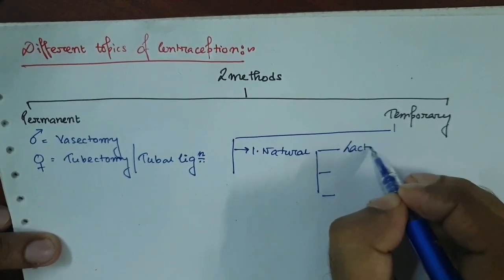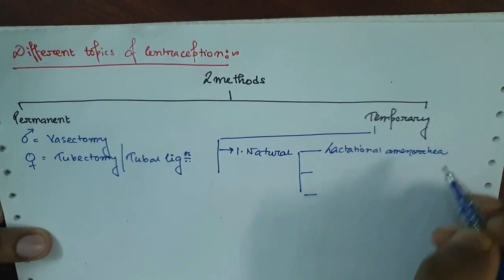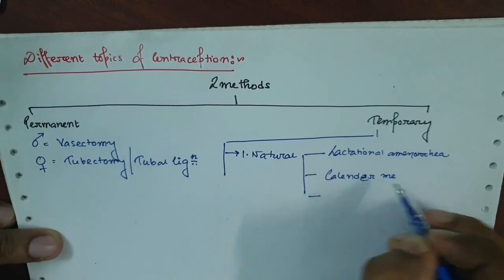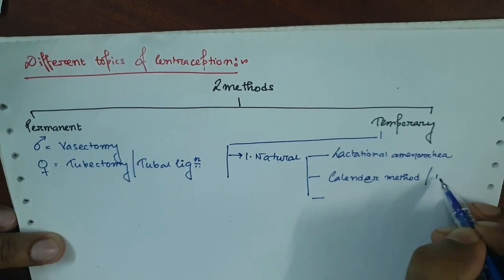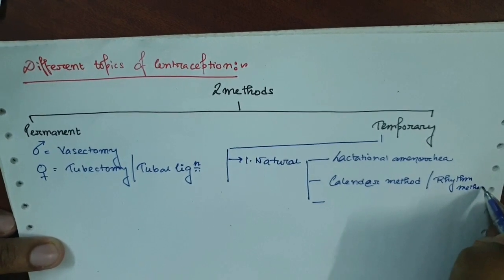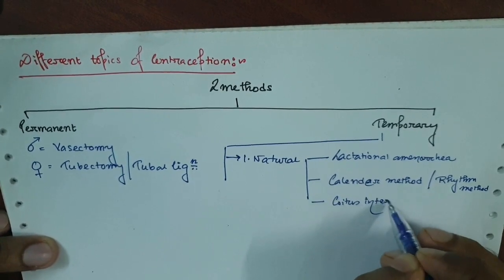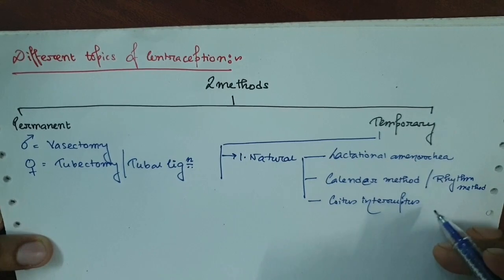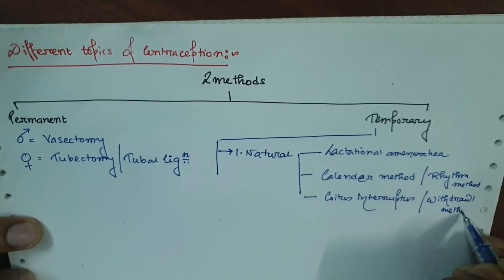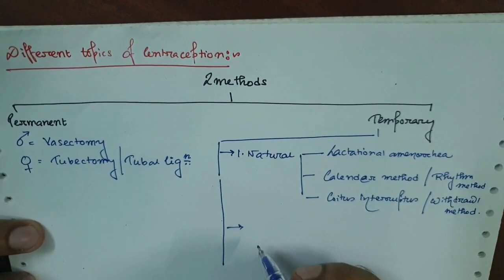One is lactational amenorrhea, number two is the calendar method, or rhythm method, and number three is coitus interruptus, or withdrawal method. Let's take the names first.